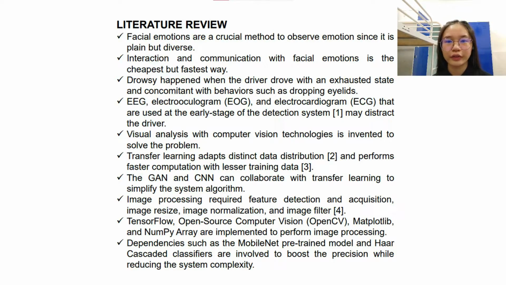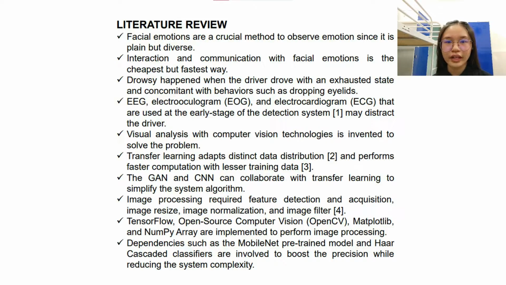For the literature review, facial emotion is discussed as the cheapest but fastest way for communication and interaction between humans. Meanwhile, drowsiness happens when the driver drives in an exhausted state with concomitant behaviors such as dropping eyelids.